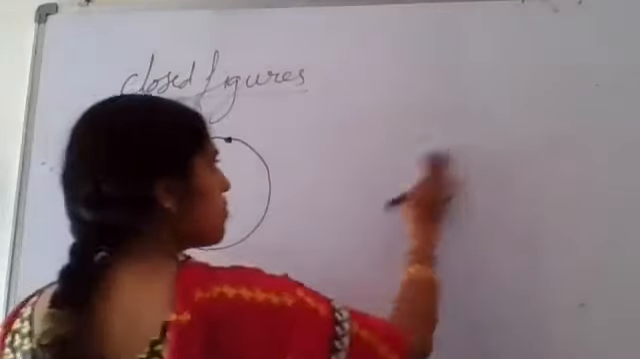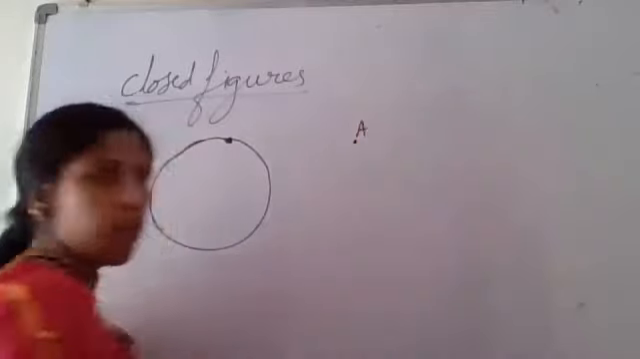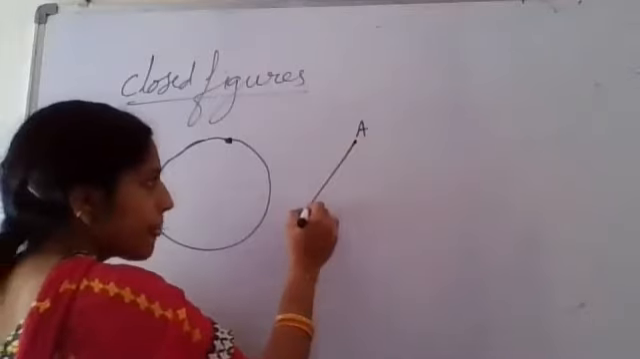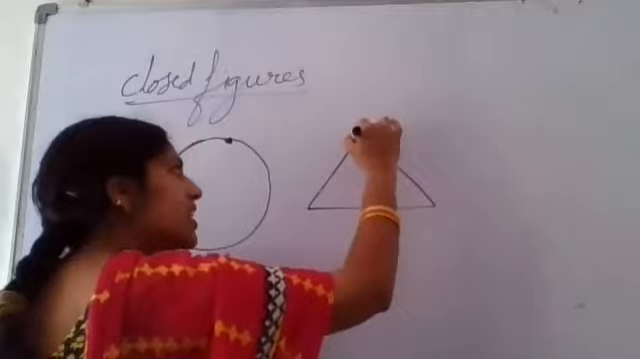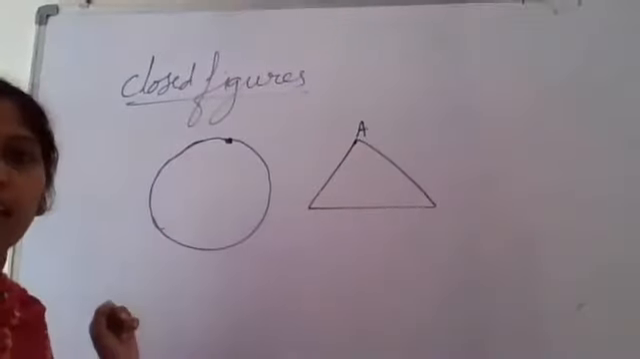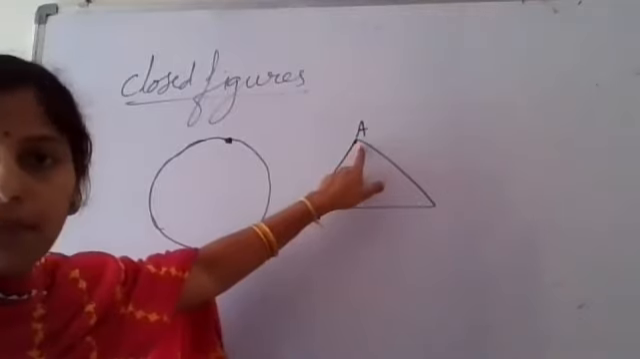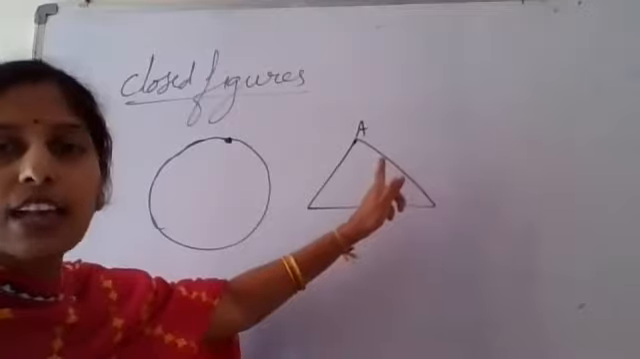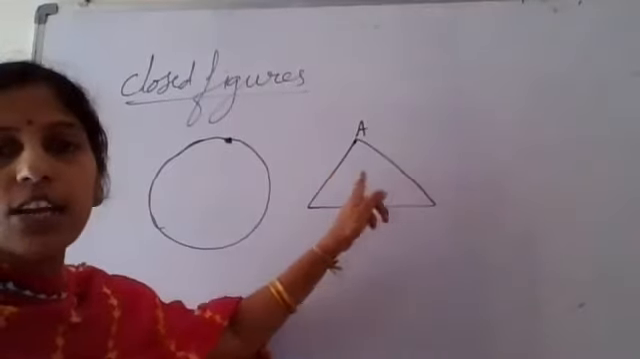Suppose I am taking one more figure. I am taking a triangle. Suppose I am starting at point A and I am drawing the line segments here, and again here, and again I go and end at the same point A. That means it has the same starting point and also the ending point. That's why this is called a closed figure. A triangle is formed. This triangle is a closed figure.